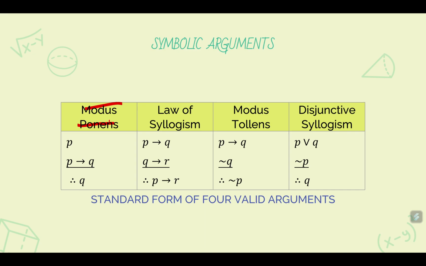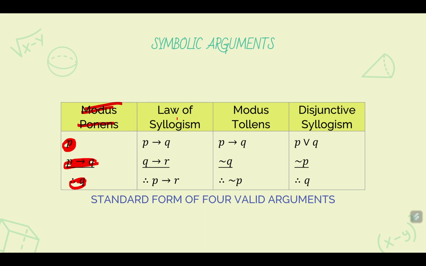The premises are P and P implies Q, therefore Q. You can read this as, suppose that the statement P is true, and that the statement P implies Q is true. Therefore, the statement Q is true. That is called modus ponens.